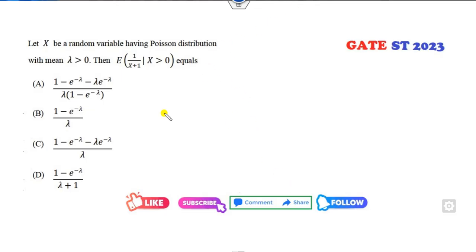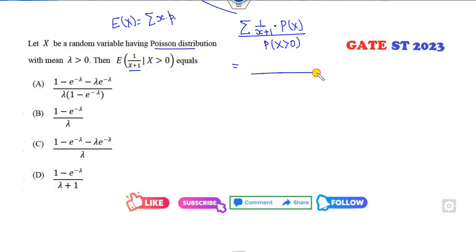Okay, look at this another one. Again your target is to find the expected value. So how can you write that? We all know how you can find the expected value of x. X into p of x. Although it's not multivariate, it's a single variable. So how you can find its value into, just wait, this is expected value of 1 over x plus 1 into probability of x divided by the probability of x greater than 0. So if I look at the denominator also, how can I find that?